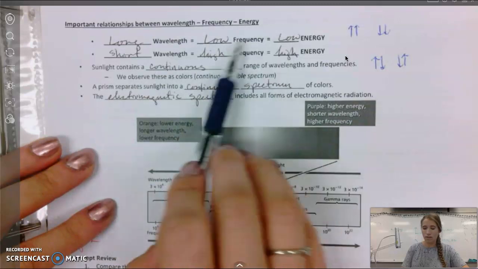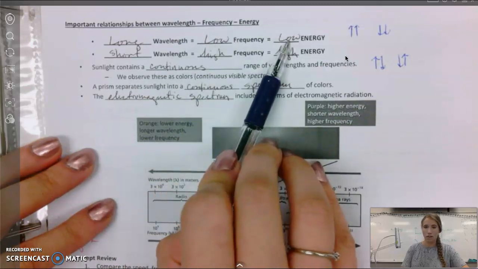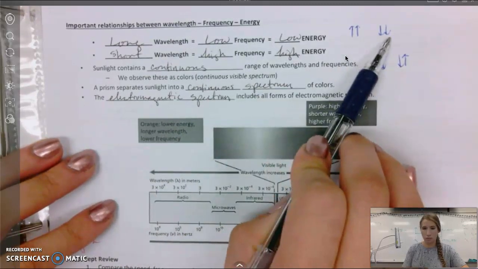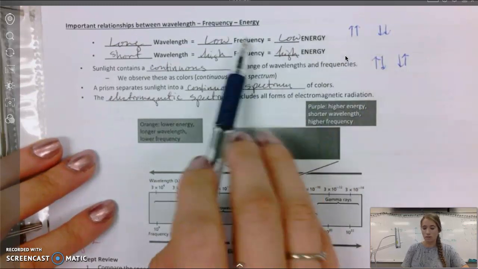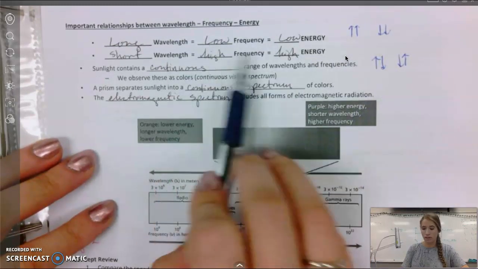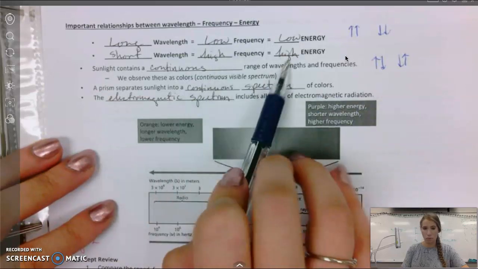Now frequency and energy though, we have low frequency, low energy. So one was small, which made the other one small, and so those are proportional. High frequency, high energy, so those are proportional.